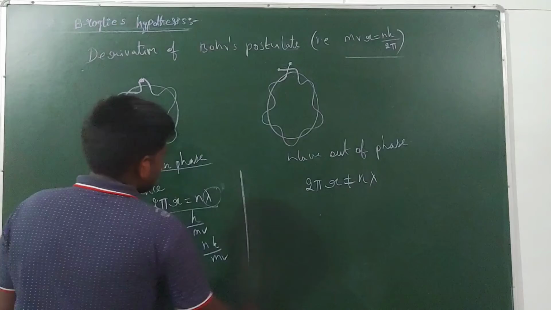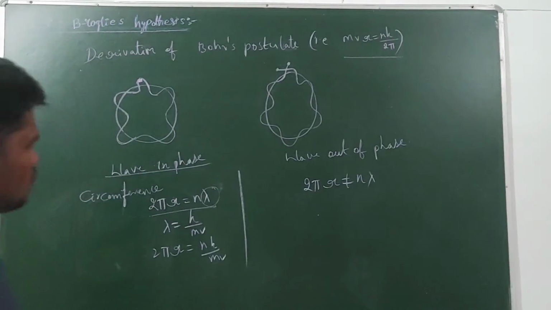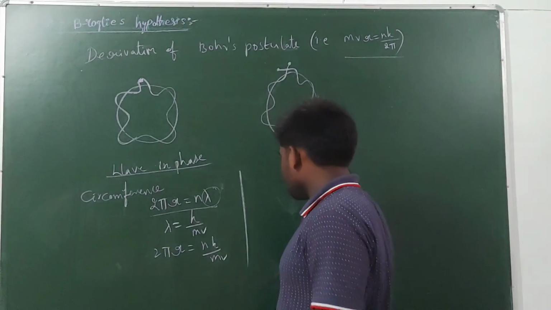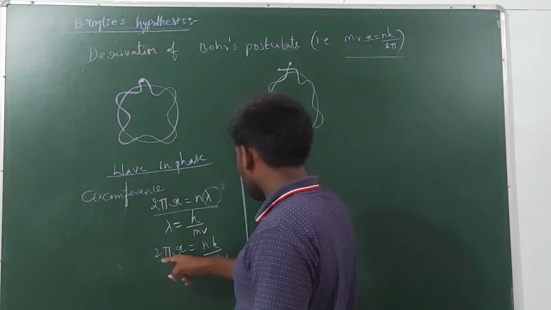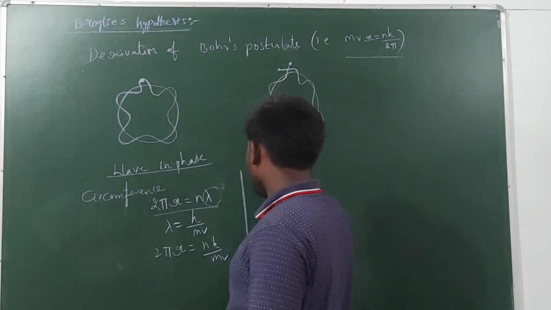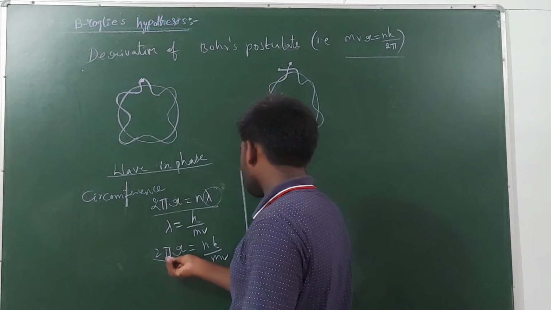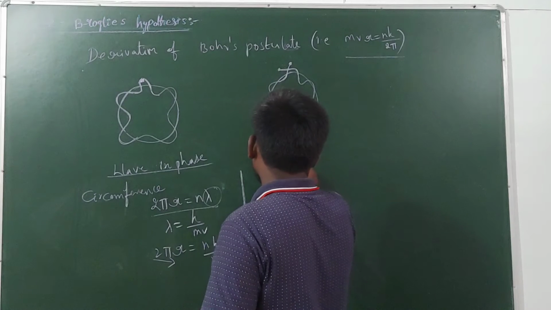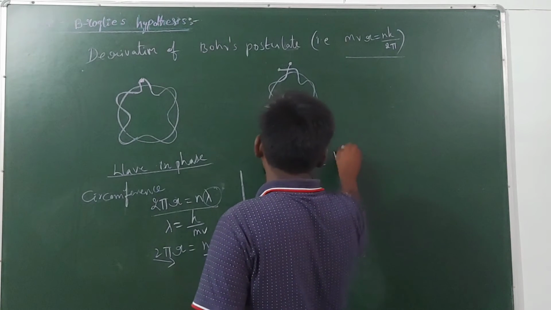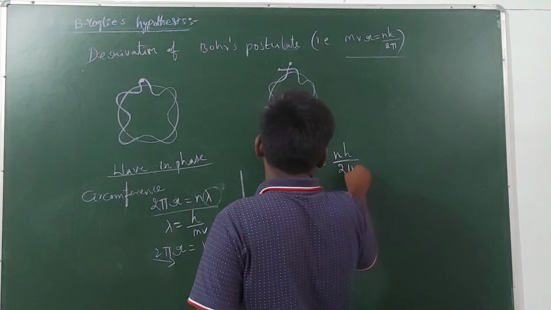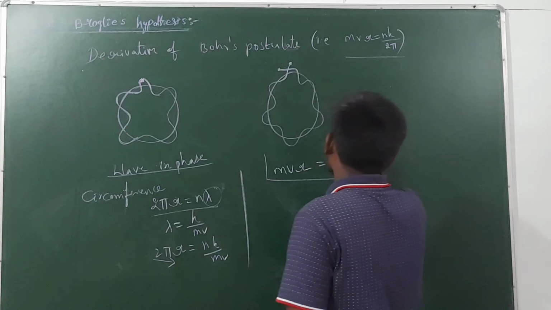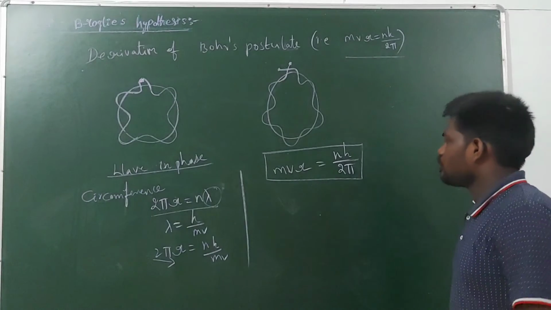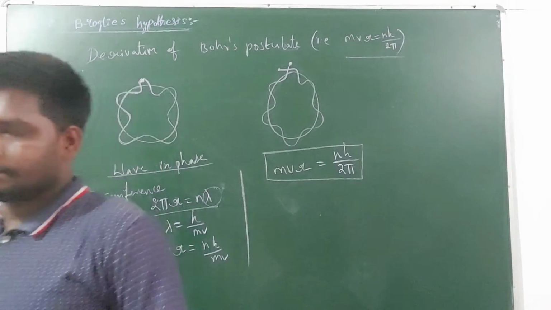Now we take this mv to the left hand side, and the 2π to the right hand side. Then mvr is equal to nh by 2π. So this is the angular momentum, equal to nh by 2π.